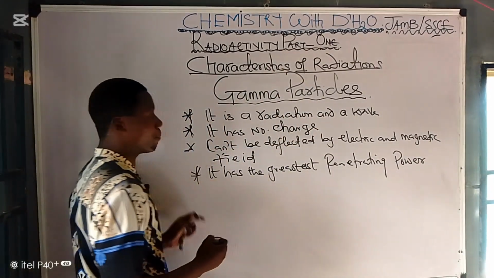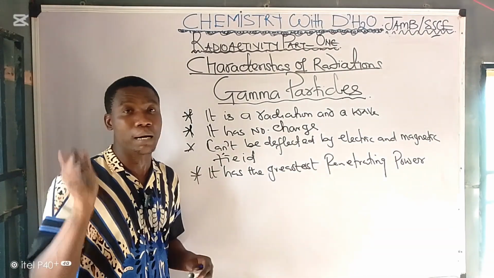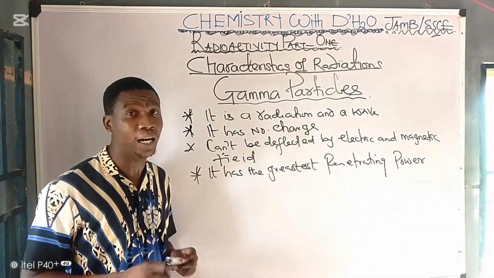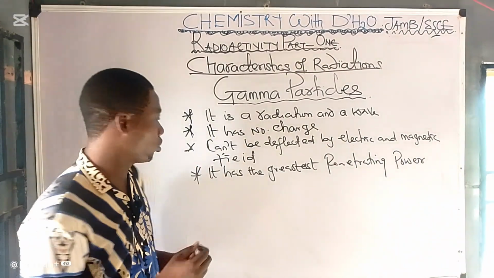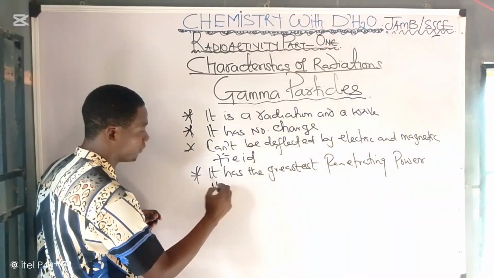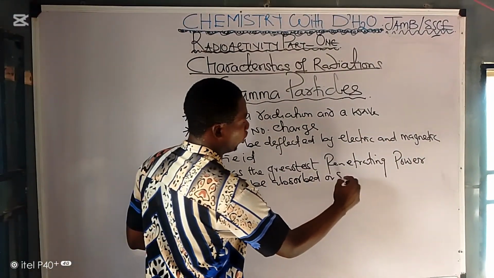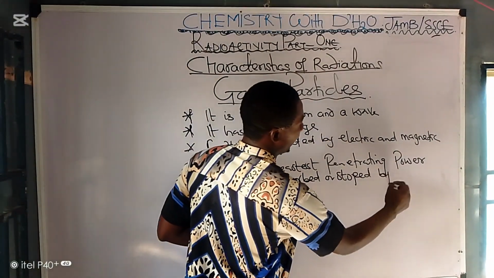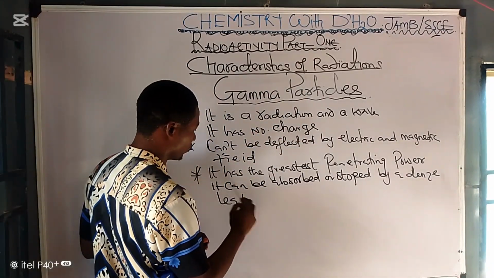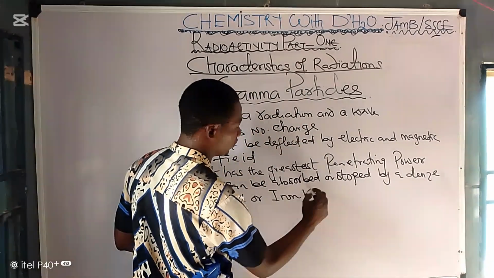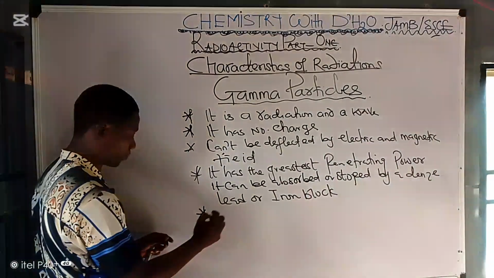So that is, it can pass through a tissue paper or a tin paper that stops alpha. It can pass through metal foil that stops beta, but can only be absorbed by a dense lead or iron block. So take note of that. It can be absorbed or stopped by a dense lead or iron block. So it has the greatest penetrating power.